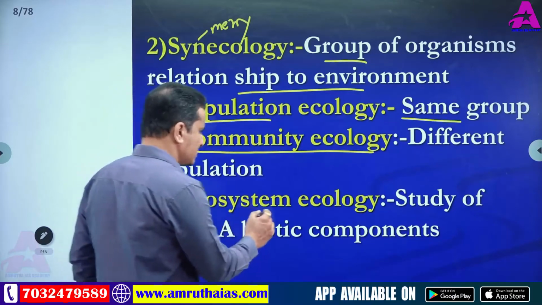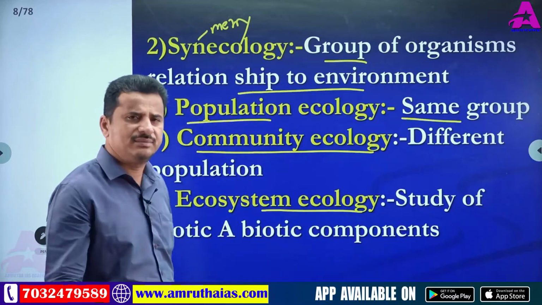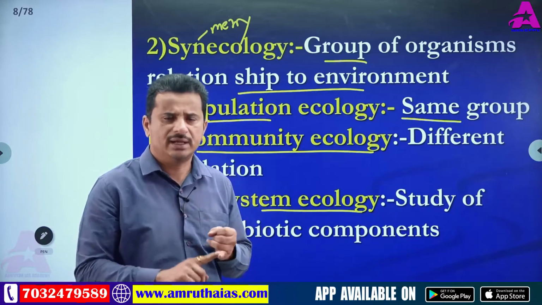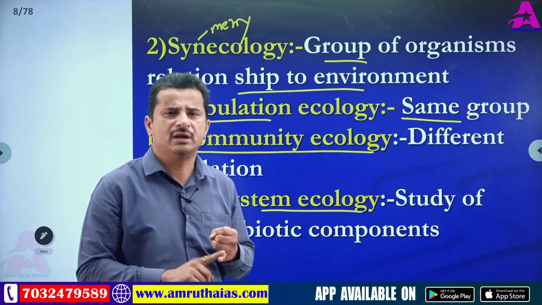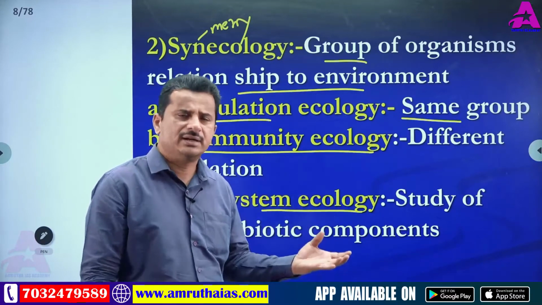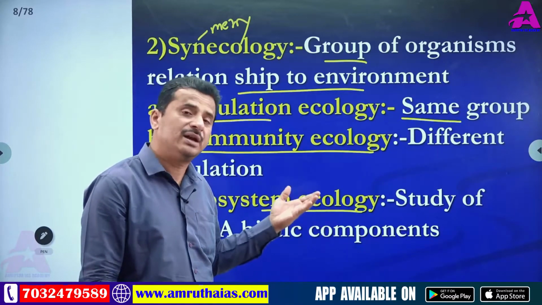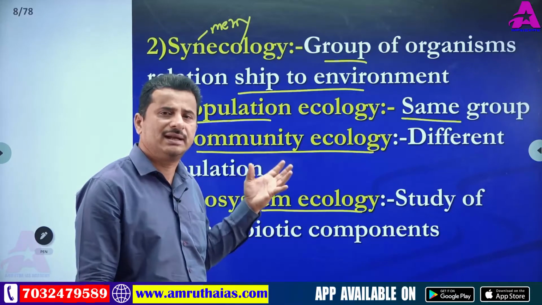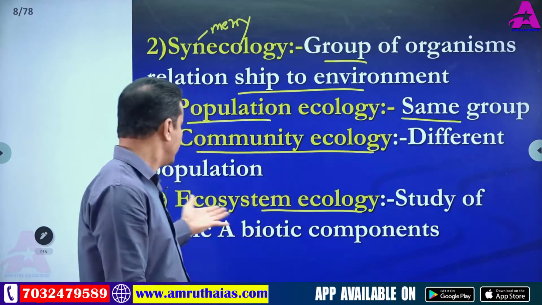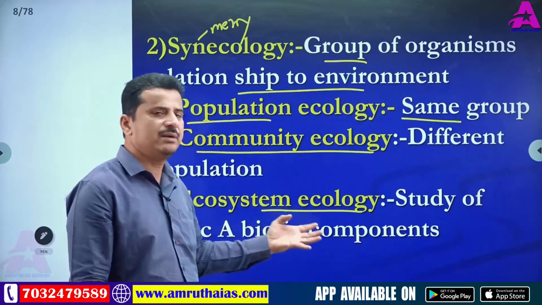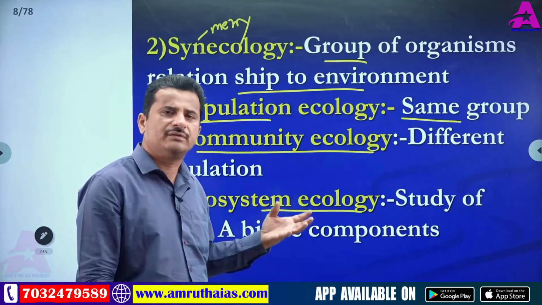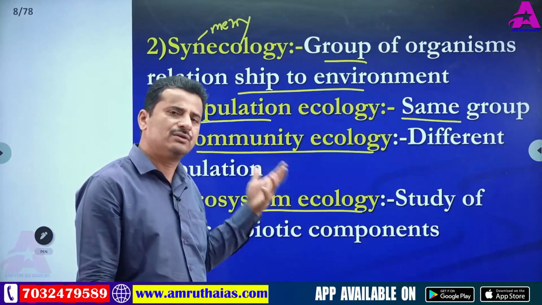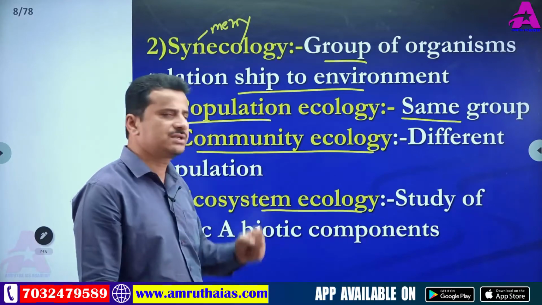And next, ecosystem ecology. Ecosystem means an area. Any small surrounding area is called an ecosystem. That area compulsorily contains biotic and abiotic components. We will discuss ecosystem ecology again in a separate topic. After this, our next topic is the ecosystem, where you can get clarity on what an ecosystem is. So ecosystem ecology is the study of biotic and abiotic components, the study of the ecosystem and its factors, interactions and relationships.